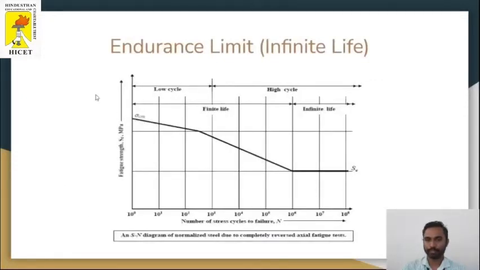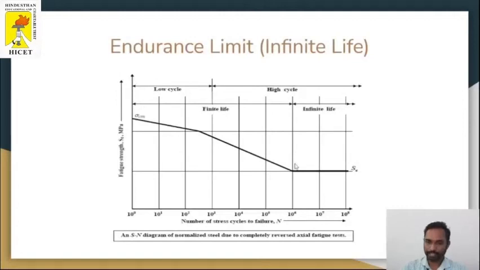This is the plot for the SN curve, stress limit against number of cycles to failure. If the number of cycles to failure of the material is between 10 power 0 and 10 power 3, it is low cycle fatigue. If it exceeds 10 power 3, it is considered high cycle fatigue. If the lifetime is between 0 and 10 power 6, it is a finite lifetime.